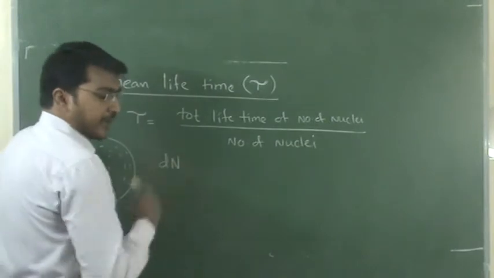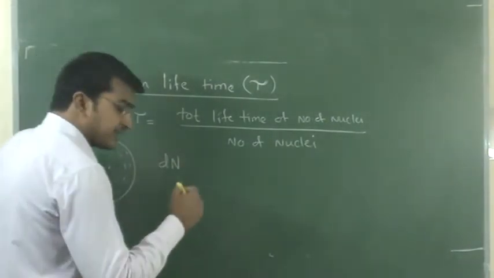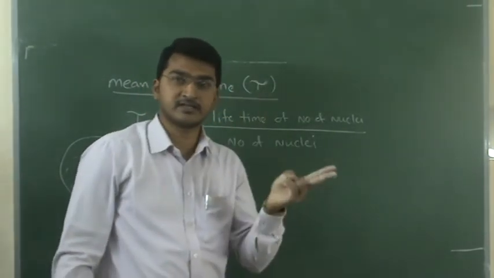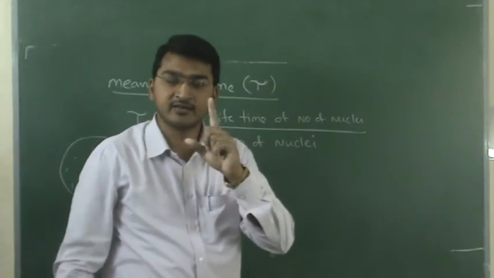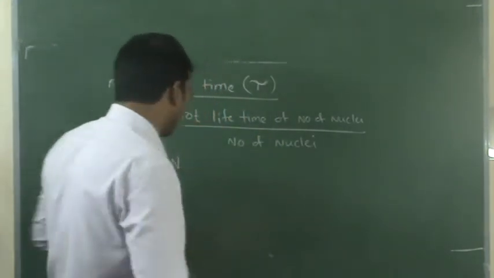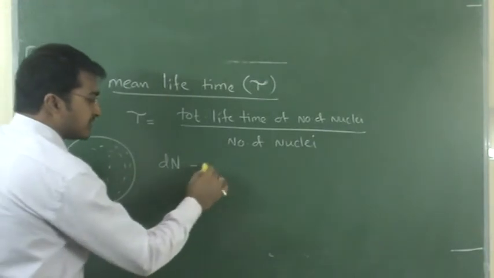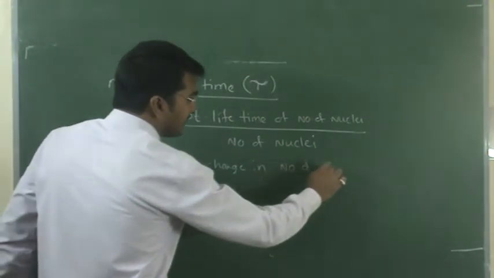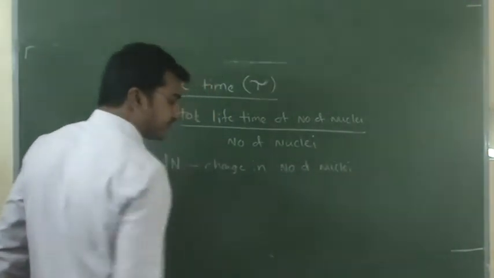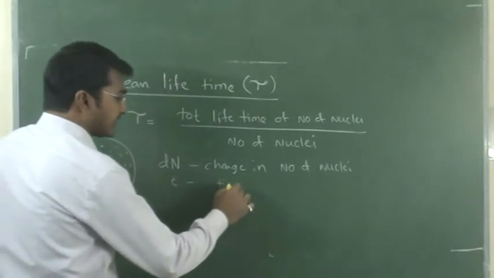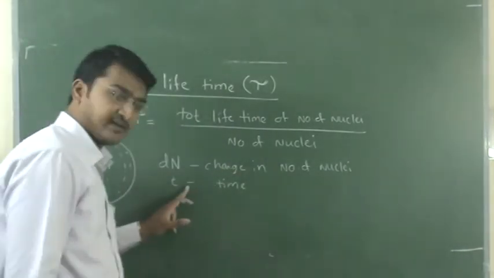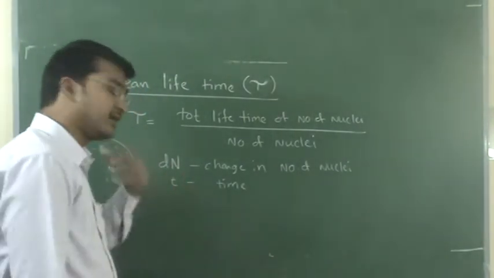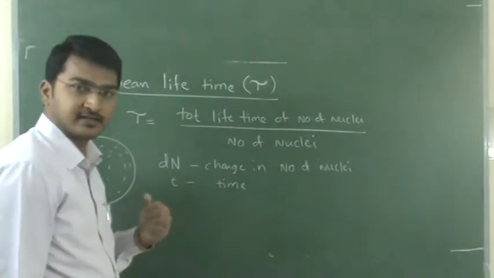And the lifetime. In that case, the lifetime is only for the change in number of nucleus. Only 2 nucleus are gone, right? What is the lifetime of it? 1 second, I said, no? So 1 into 2, that is dN. The same way, dN is the change in number of nucleus, and t is time. In t seconds of time, dN number of nucleus are disintegrated. So the lifetime of this much is t seconds, right? t into dN.